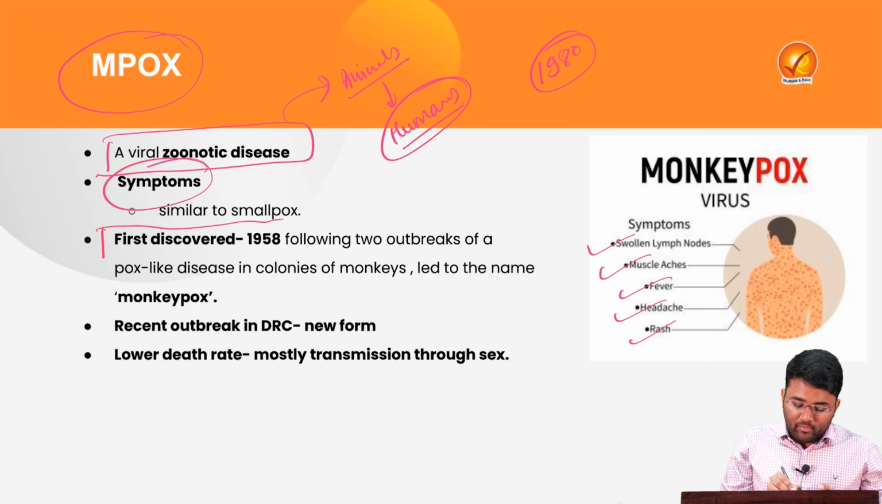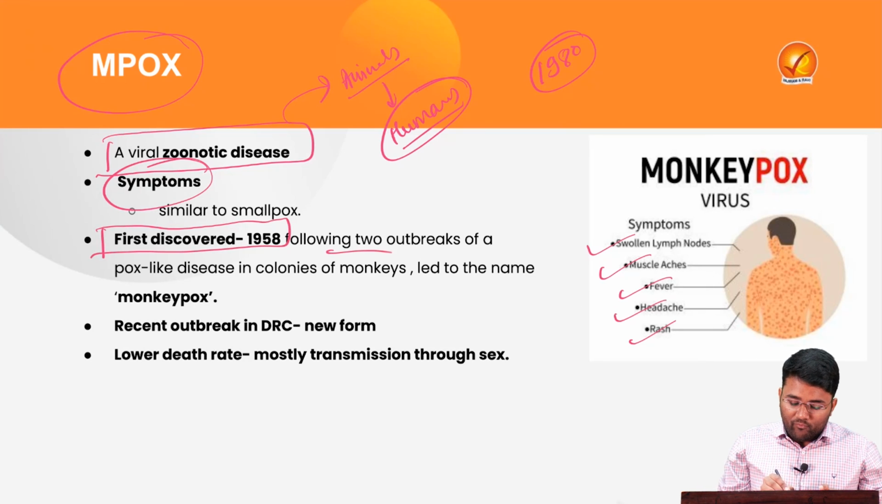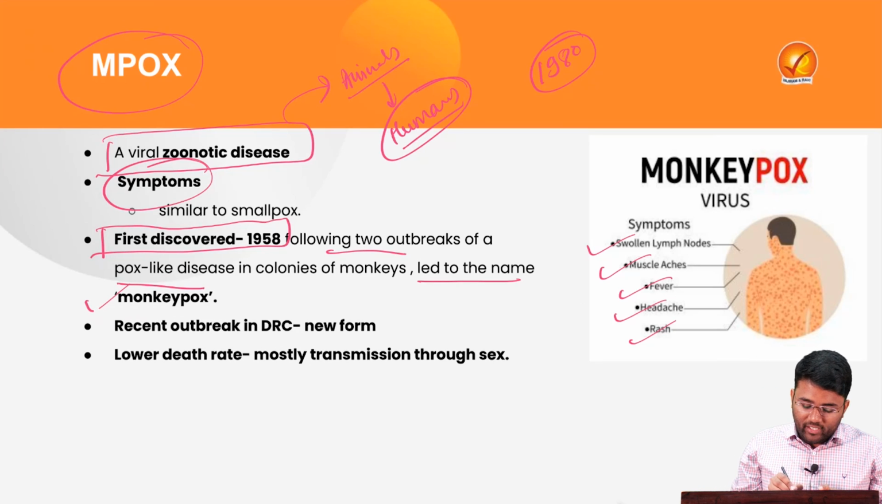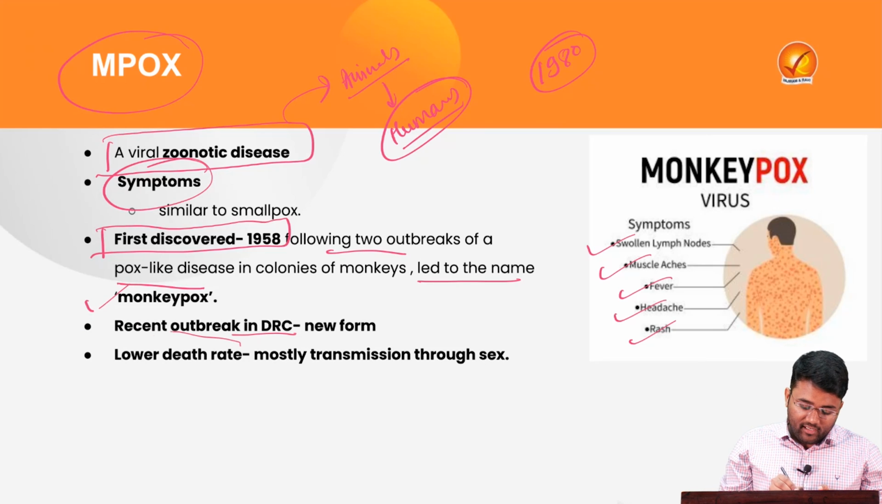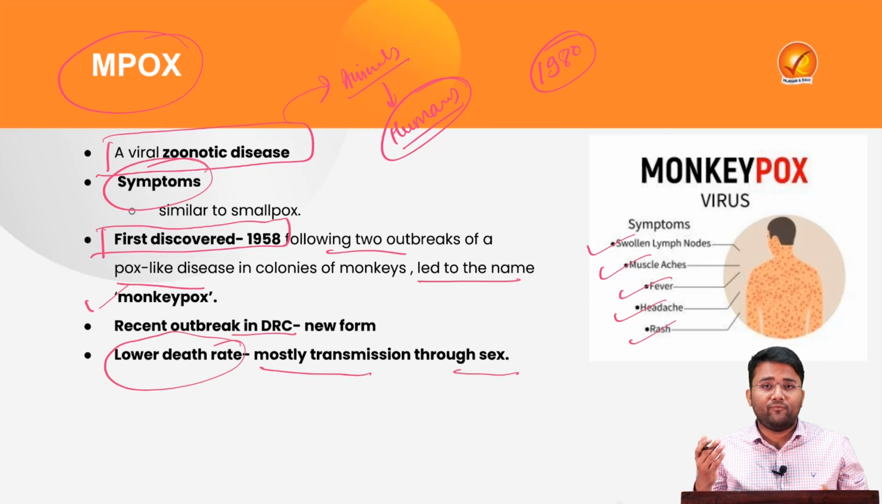This monkeypox was first discovered in the year 1958 following two outbreaks of a pox-like disease in colonies of monkeys, and that led to the name monkeypox. But the recent outbreak in the Democratic Republic of Congo is a new form where the death rate is lower as compared to other outbreaks, but it is majorly being transferred through bodily fluids like sex and other things.